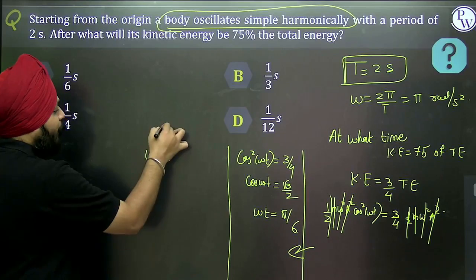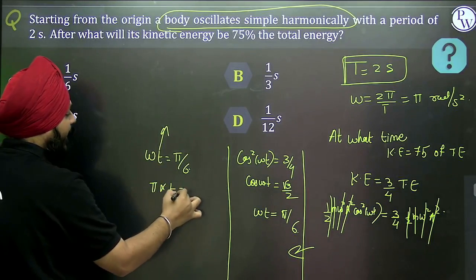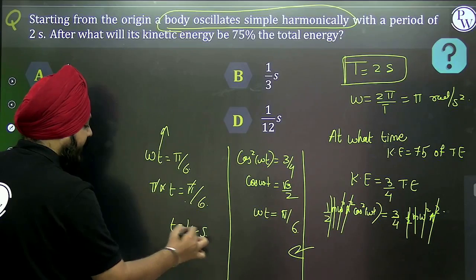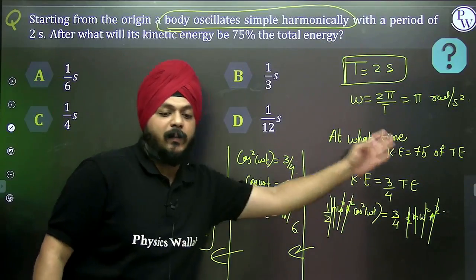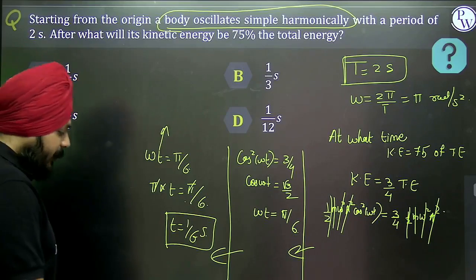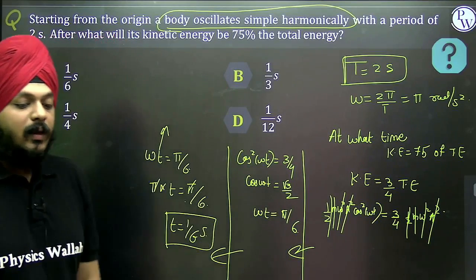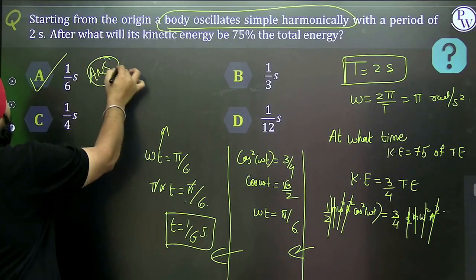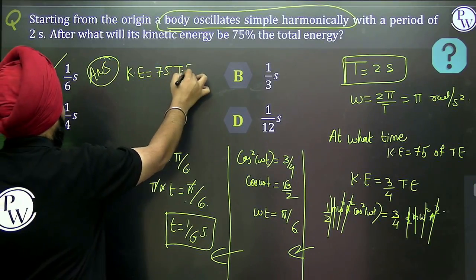We need to calculate at what time. So what is the value of omega? It's pi into time. Pi is going to cancel, so time is 1/6 seconds. At 1/6 seconds, the kinetic energy will be 3/4 of the total energy, right? The kinetic energy will be 75% of the total energy.